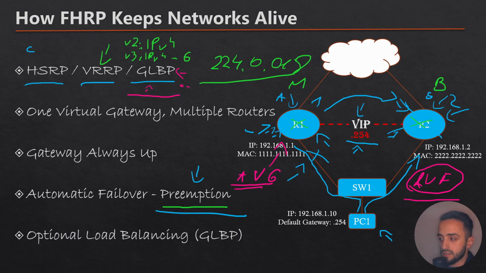We have the Hot Standby Router Protocol as a Cisco proprietary protocol, which doesn't have preemption enabled by default. GLBP is Cisco proprietary as well. It doesn't have preemption enabled by default, but it is great.